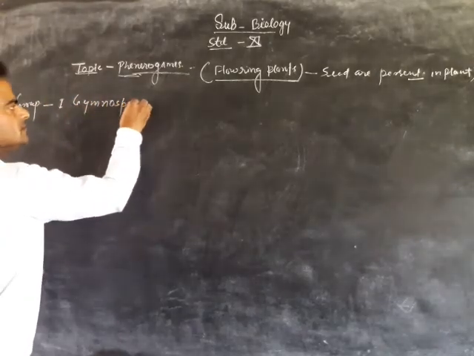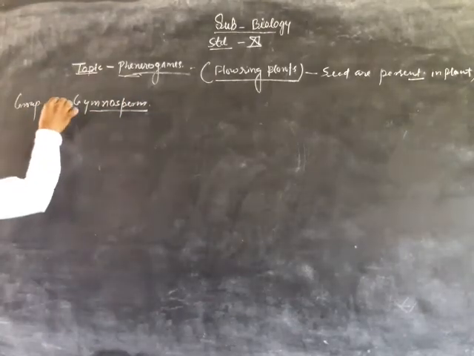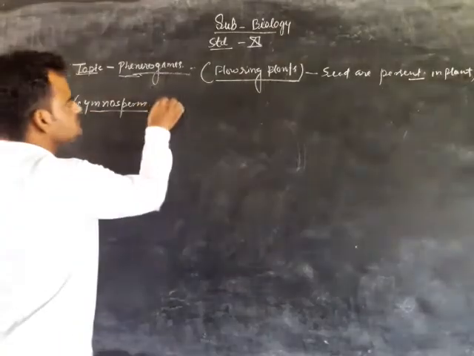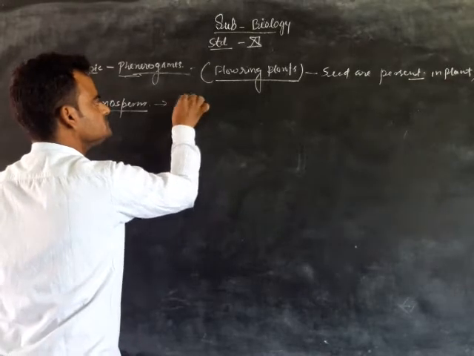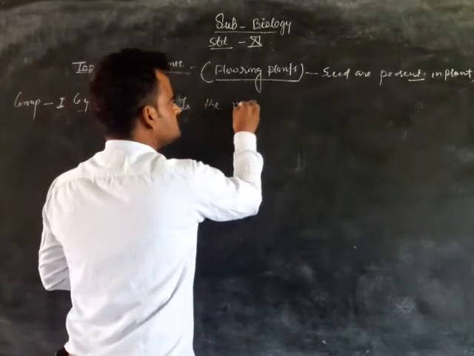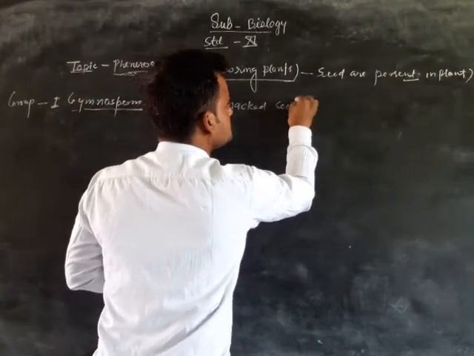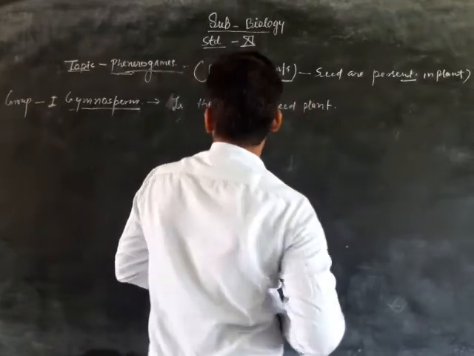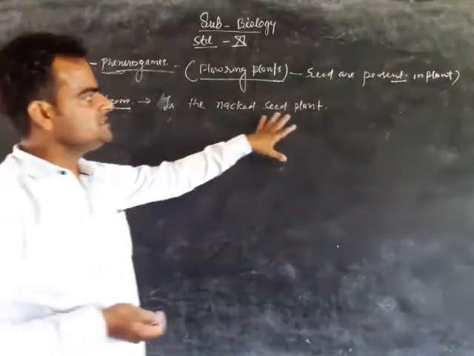Gymnosperm. So the gymnosperm is the naked seed plant. Gymnosperm is the naked seed plant.